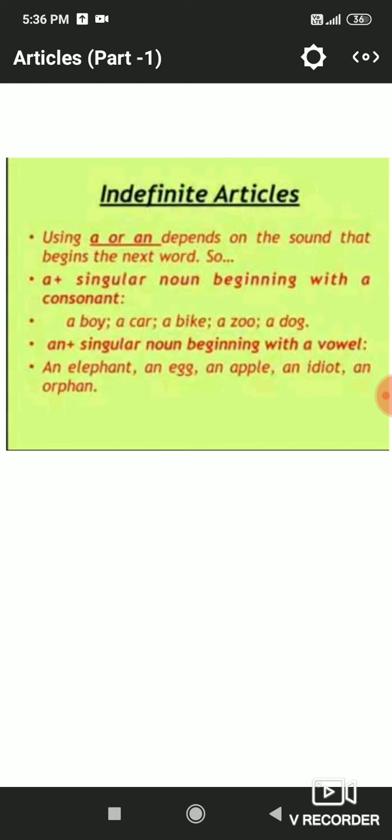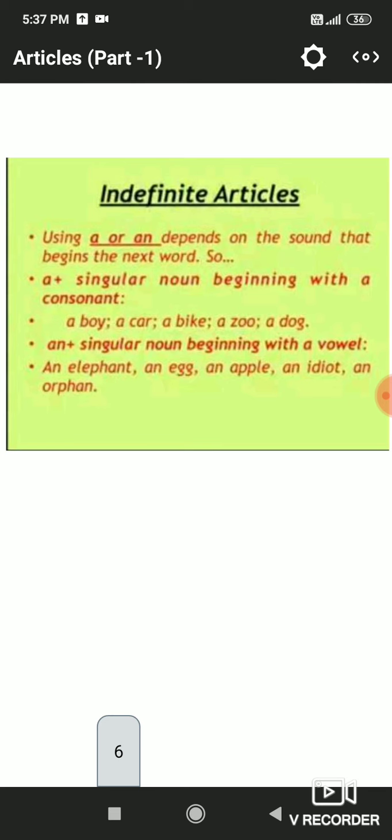And second rule regarding indefinite articles is that a is used before a singular noun beginning with a consonant sound. Sound is important, letter or consonant is not important. If the letter is a consonant but it is not giving a consonant sound, then we will not use the article a there.